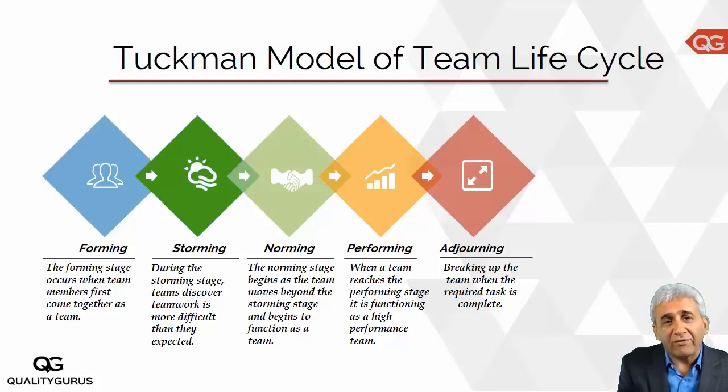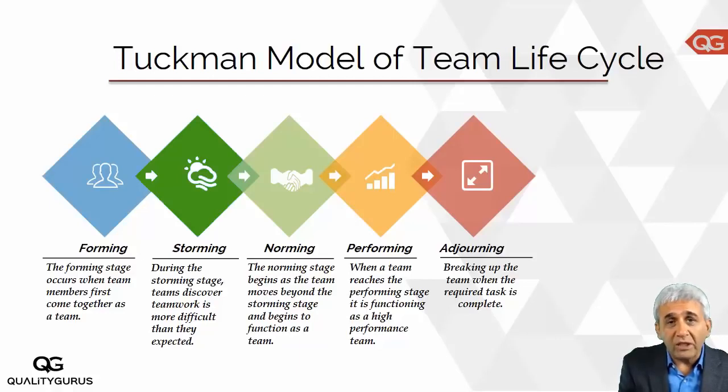This team life cycle, which was developed by Tuckman, is also called Tuckman's model. This explains how team dynamic works. As per this theory, there are 5 stages of team. These stages are forming, when you form the team, then storming. During the storming, people try to understand each other, they have disagreements with each other. That is the storming phase of the team.